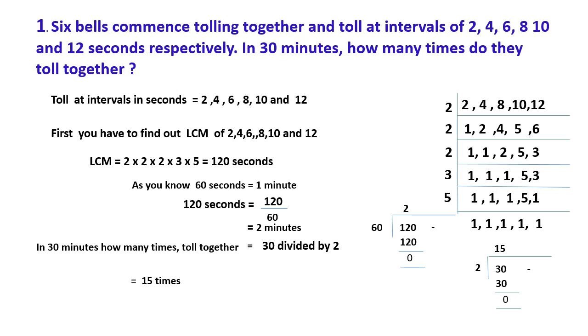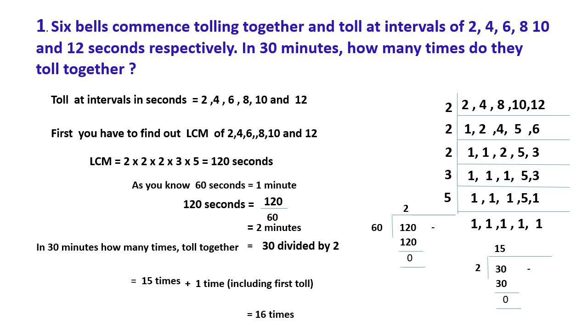If we include the first toll, then it will be 15 times plus one, that is 16 times. If you are not including it, it will be 15 times. If you include that first toll, it will be 16 times.